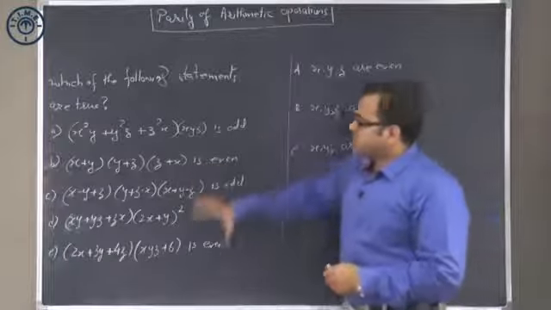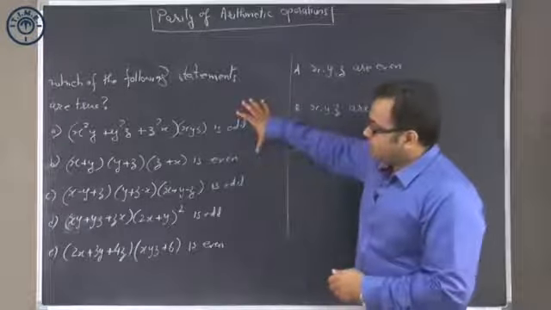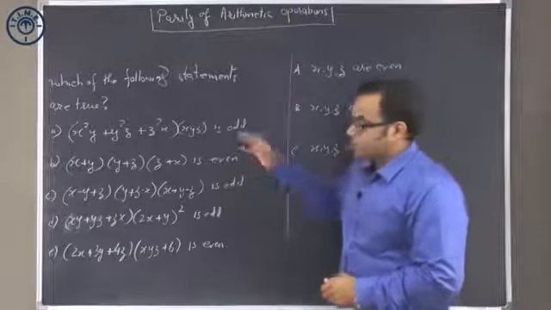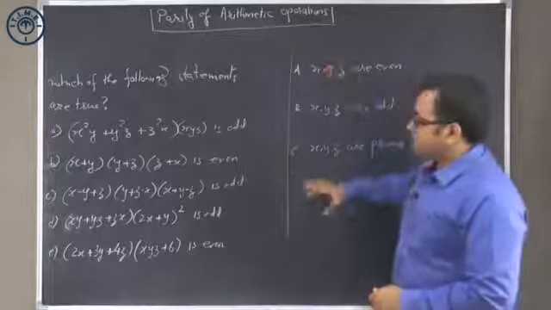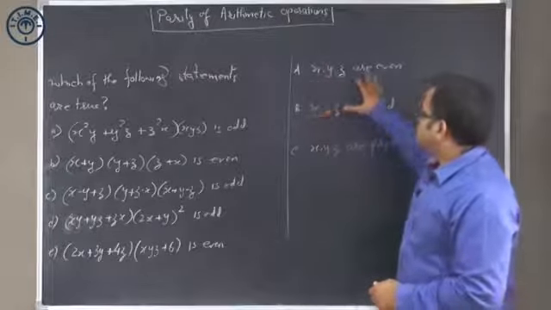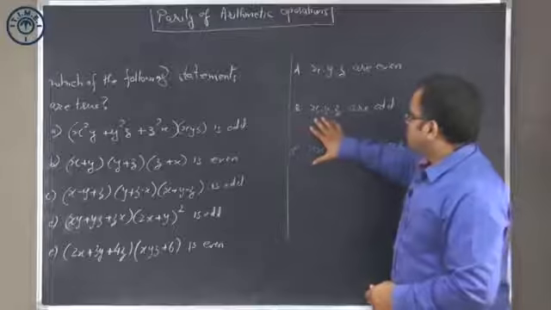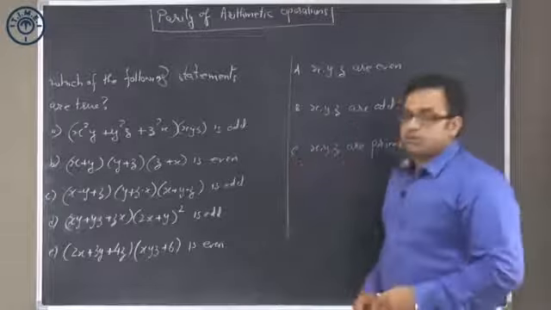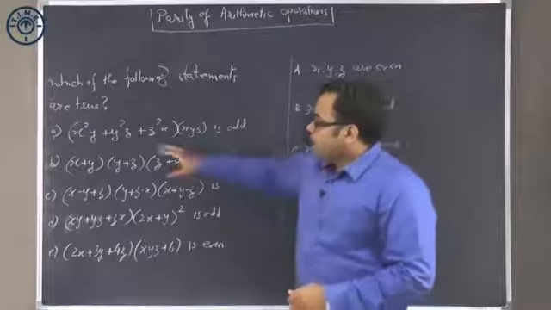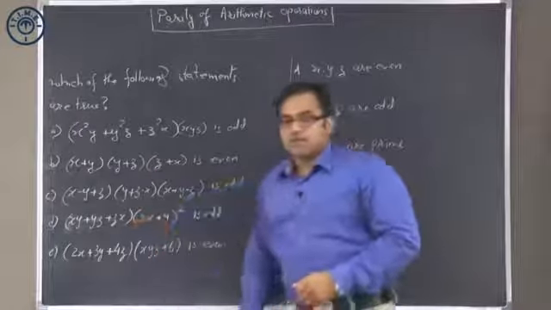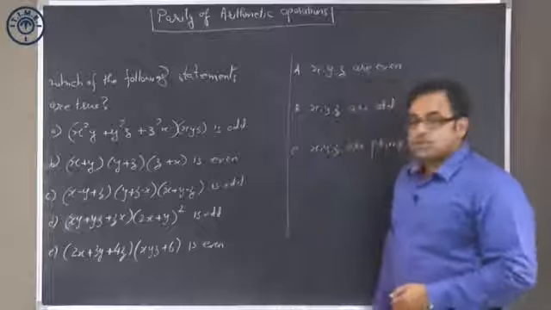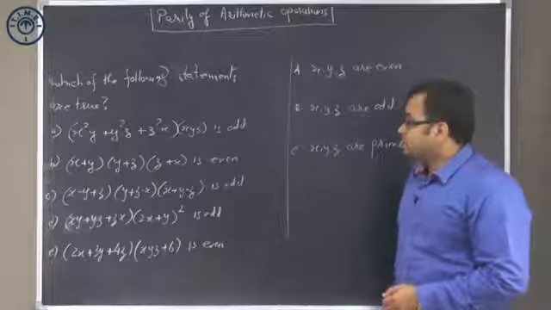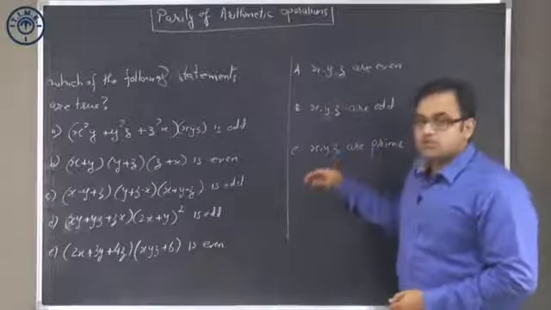Consider these 5 statements. We have to decide which of these statements are true given these additional cases A, B, C. In case A, X, Y, Z are even, case B, X, Y, Z are odd, and in case C, X, Y, Z are prime numbers. Now, these are the 5 statements that are given to us. Let us see which of these statements would be true, depending upon each of these cases.